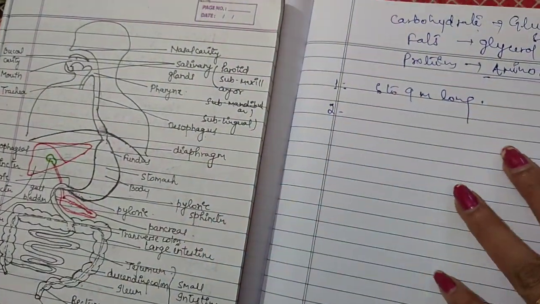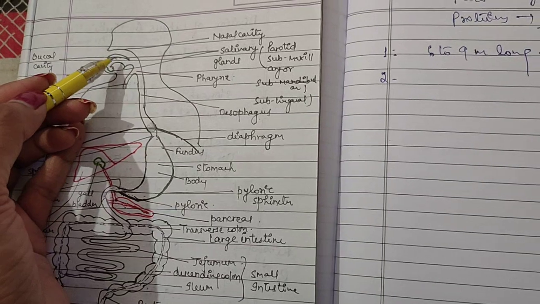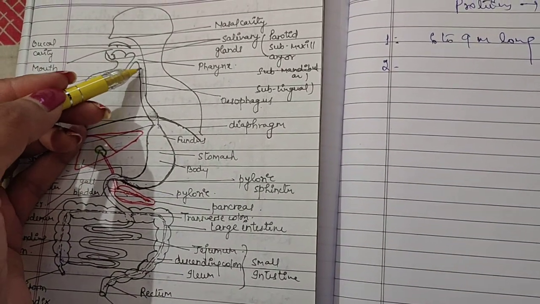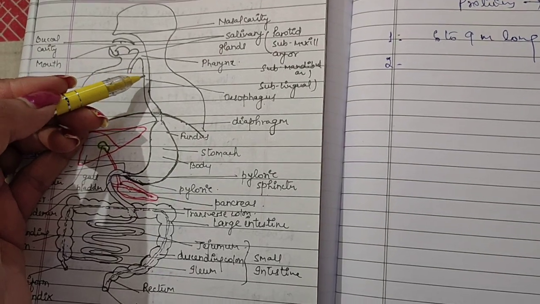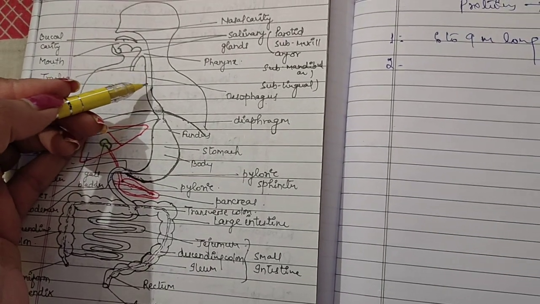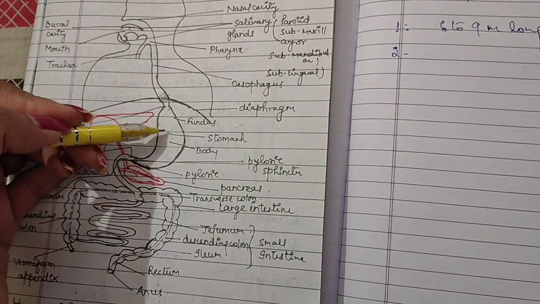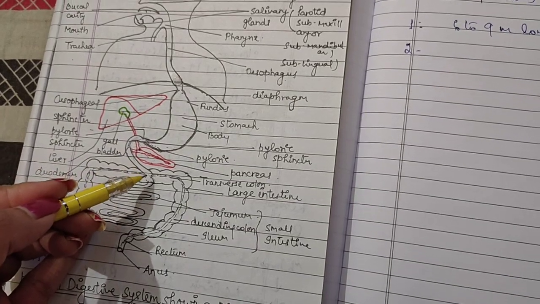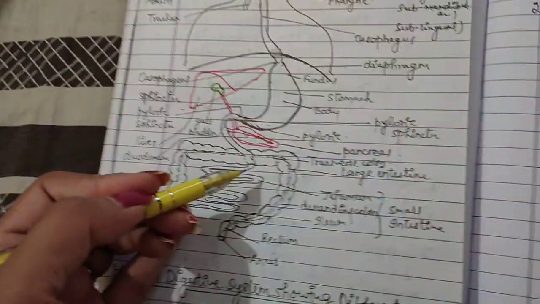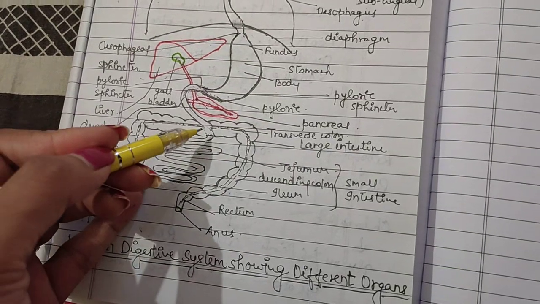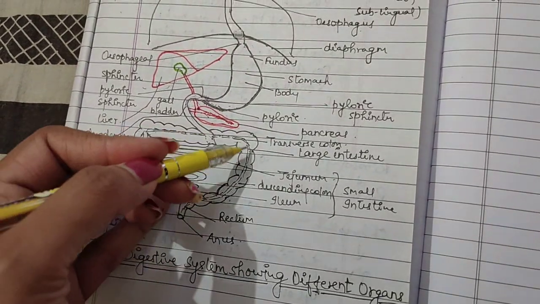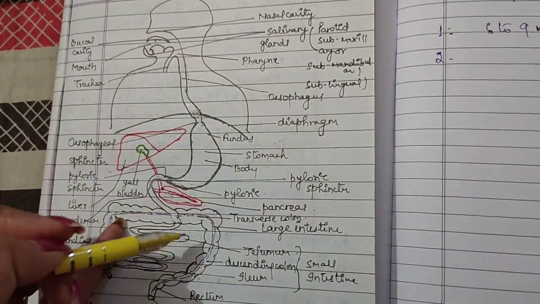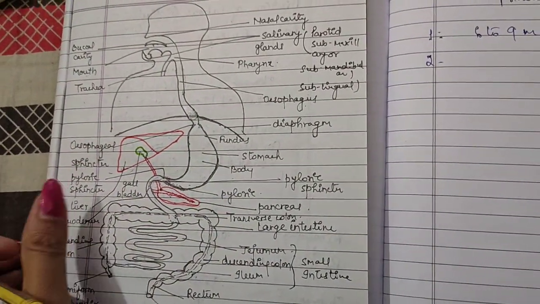Food enters the digestive system through the mouth and passes through the esophagus, this region, which is also known as the food pipe, then the stomach, small intestine, and then the large intestine, this part, and then the rectum and anus.